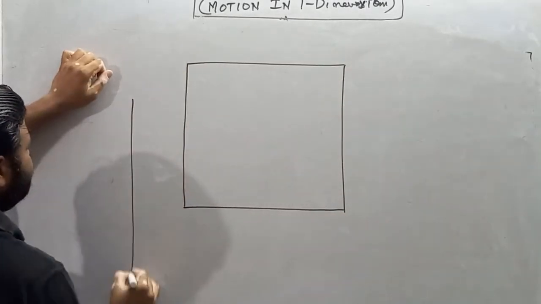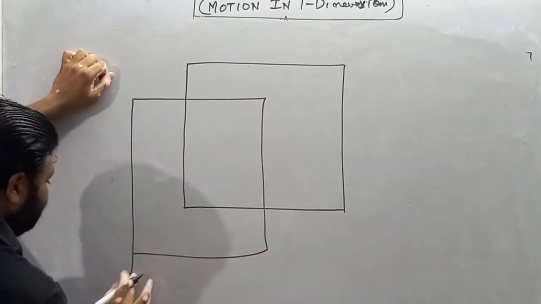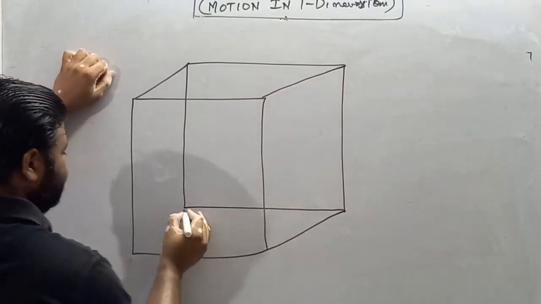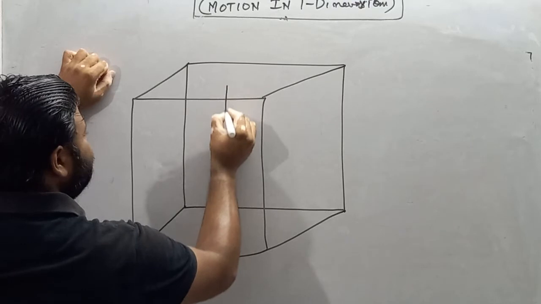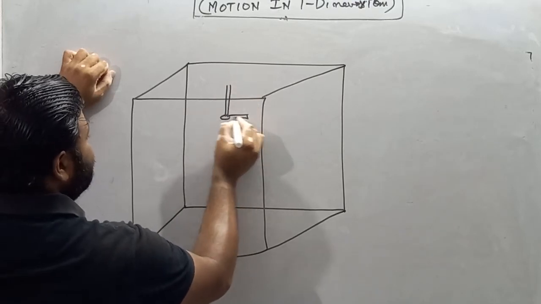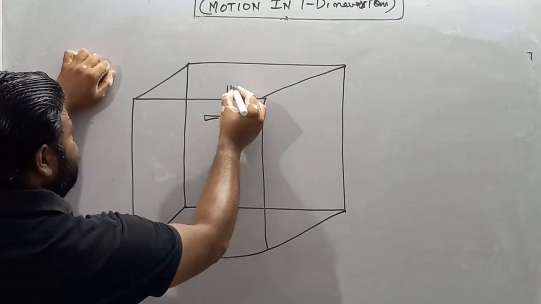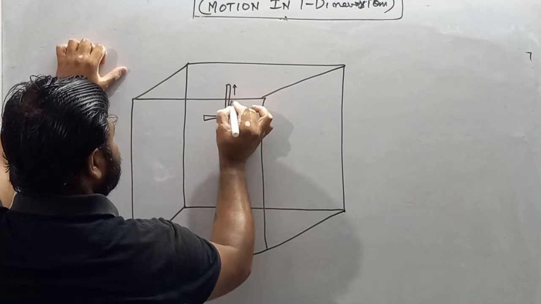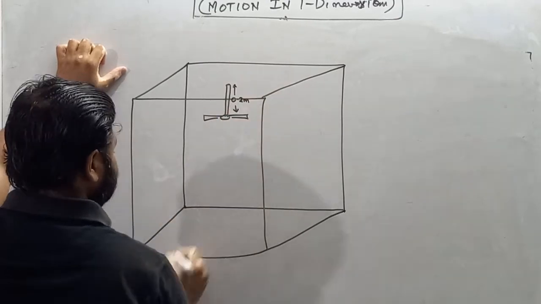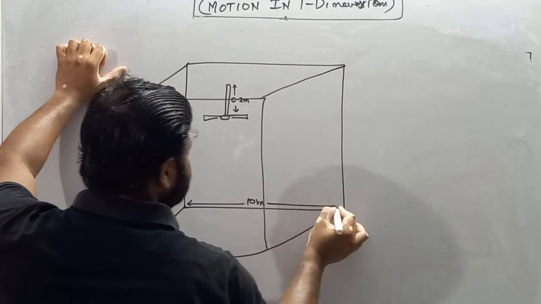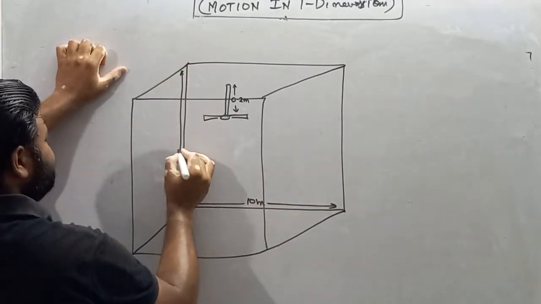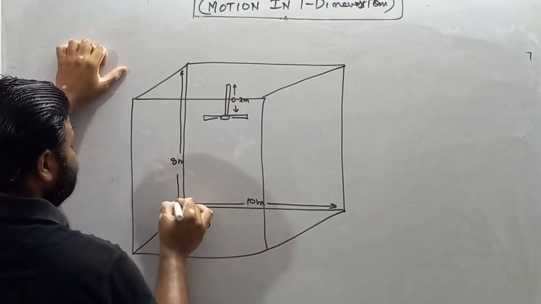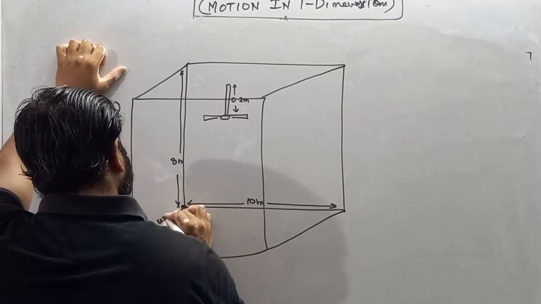This is your room, and at the center of the room on the ceiling there is a fan. We know that the fan is connected with a connecting rod, and the fan is always present at the center of the room. Let's suppose the length of the rod is 0.2 meter. This is the x-axis, which is, let's say, 10 meter. This is the y-axis, and this is your origin 0, 0, 0. Let's suppose 8 meter, and this is the z-axis, which is, let's say, 4 meter.